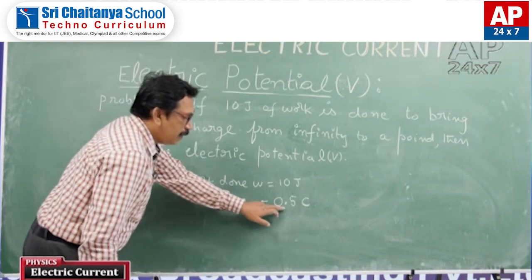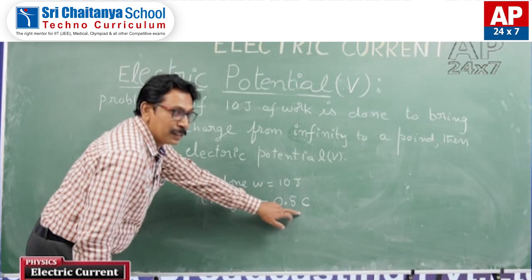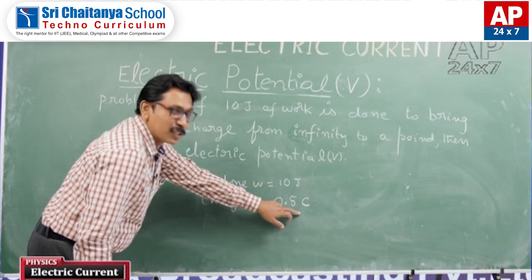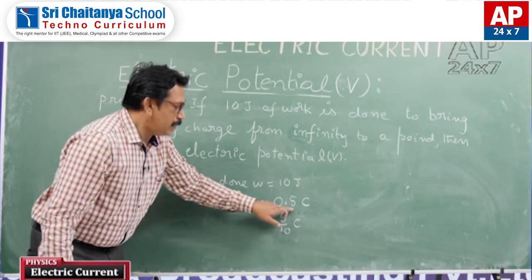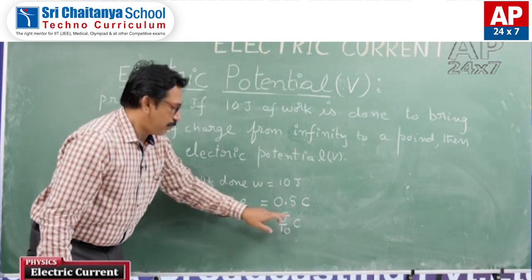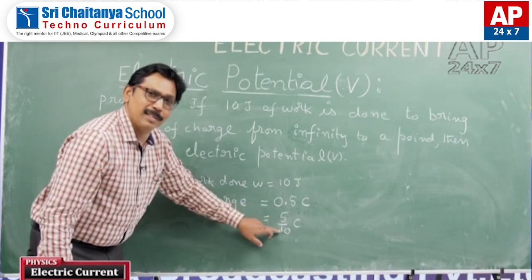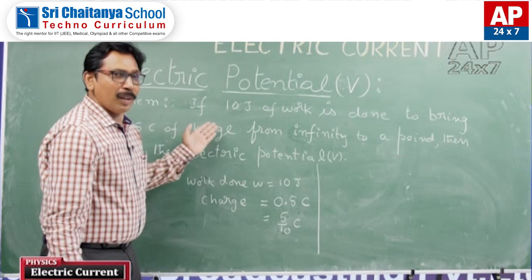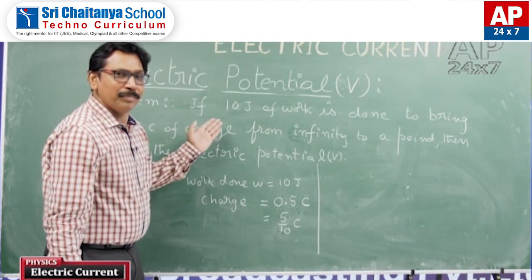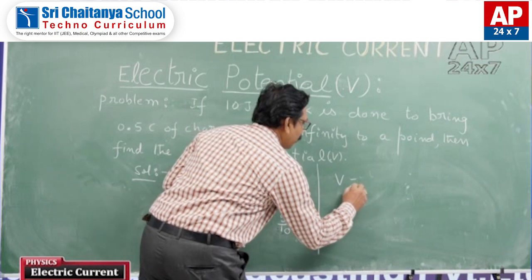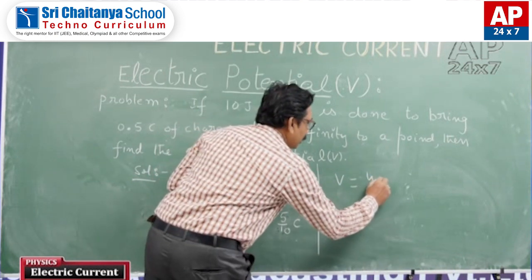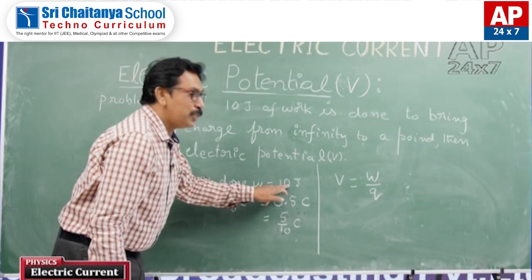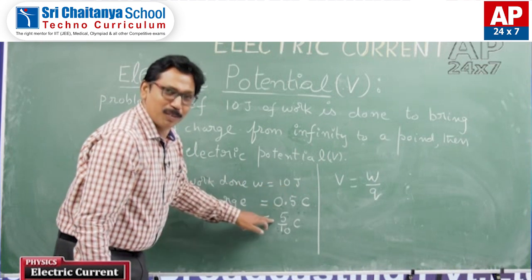If any value comes like this, you write that in the form of a fraction. So I am writing 0.5 as 5 by 10. Next part is the formula. Come on, what is the formula of electric potential? As I told you earlier, V is equal to W by Q, isn't it? Now I am substituting the values that I know.